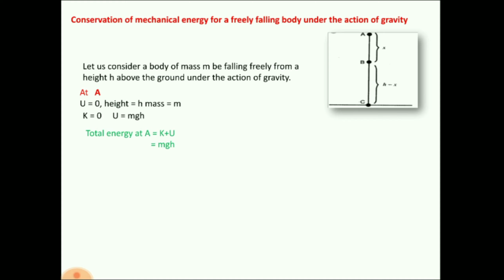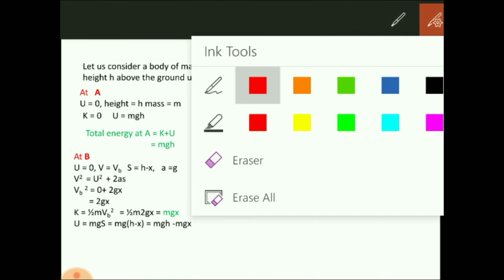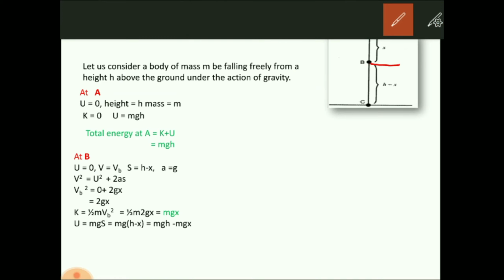Now B is some point in the middle of the path. The body is falling down and it has reached B. When the body reaches B, you can see it has already covered the distance x. Look at the diagram. The body has already covered the distance x. And what is the remaining height now? The remaining height is h minus x, because the total height is h and x has already been covered. Therefore, the remaining height is h minus x.